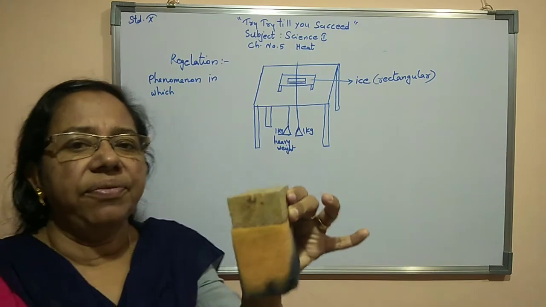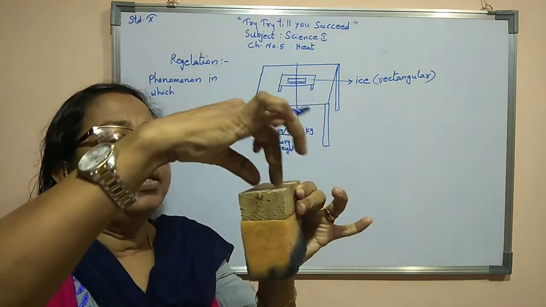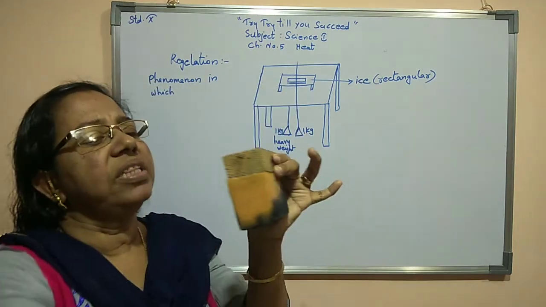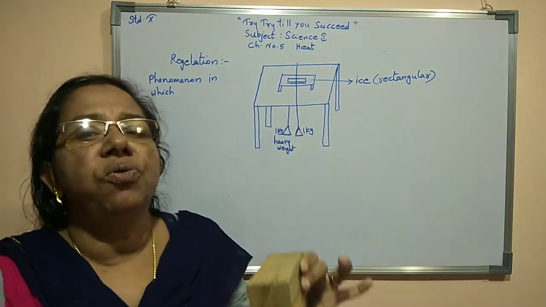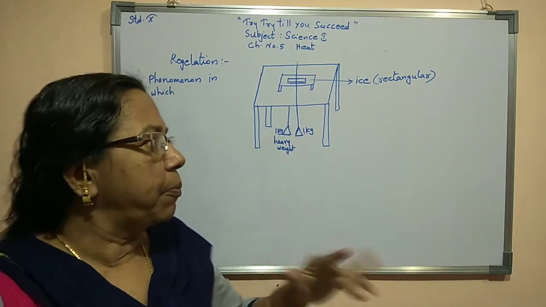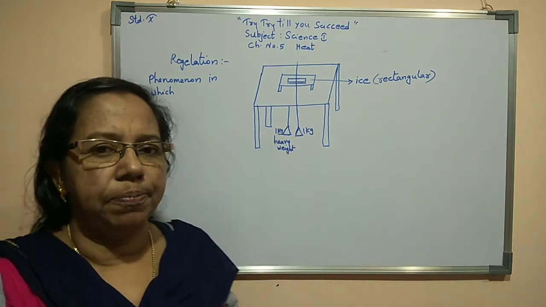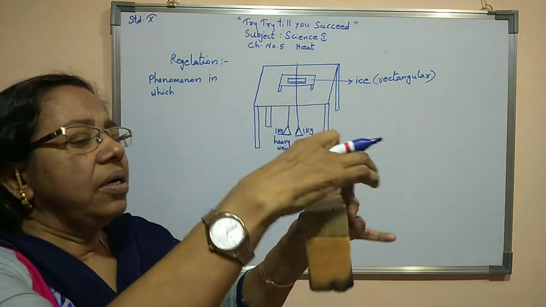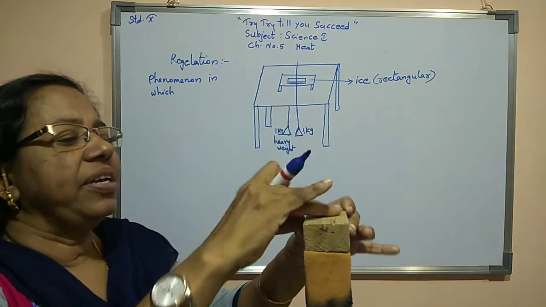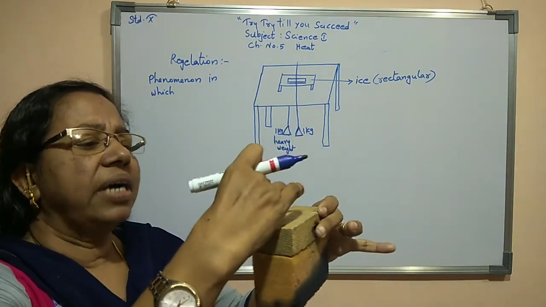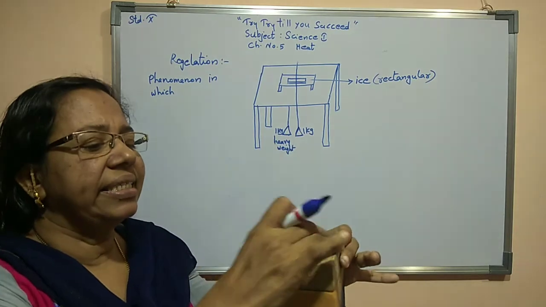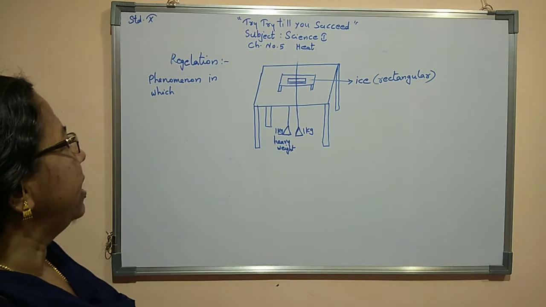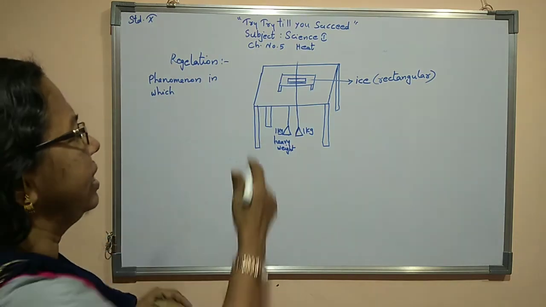So we can say that the table is there. Here we are keeping one support, and on that we are keeping the ice piece. Then through both sides we have to hang the weights. That weight, approximately 1 kg, I hung. You can find that as and when we hang two weights after passing one copper wire or iron wire through that ice, here pressure is exerting. So what is the phenomenon in which what is happening?